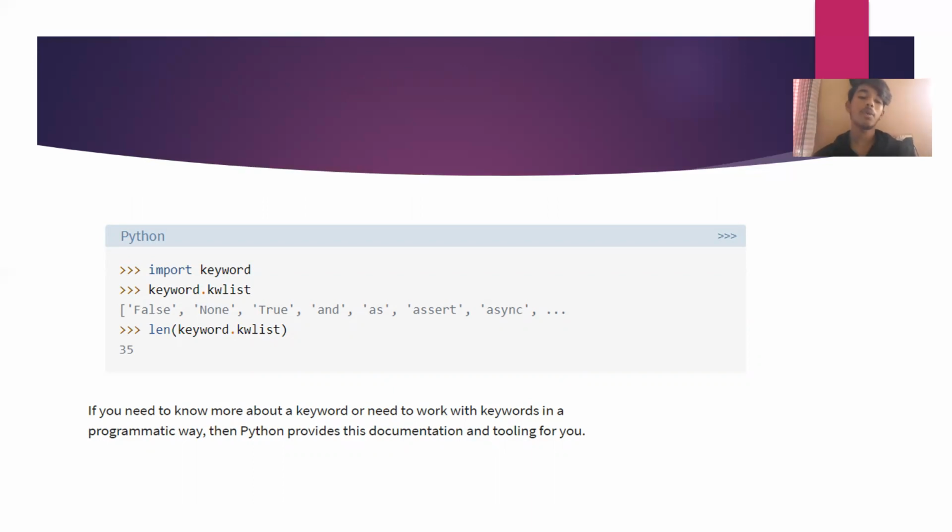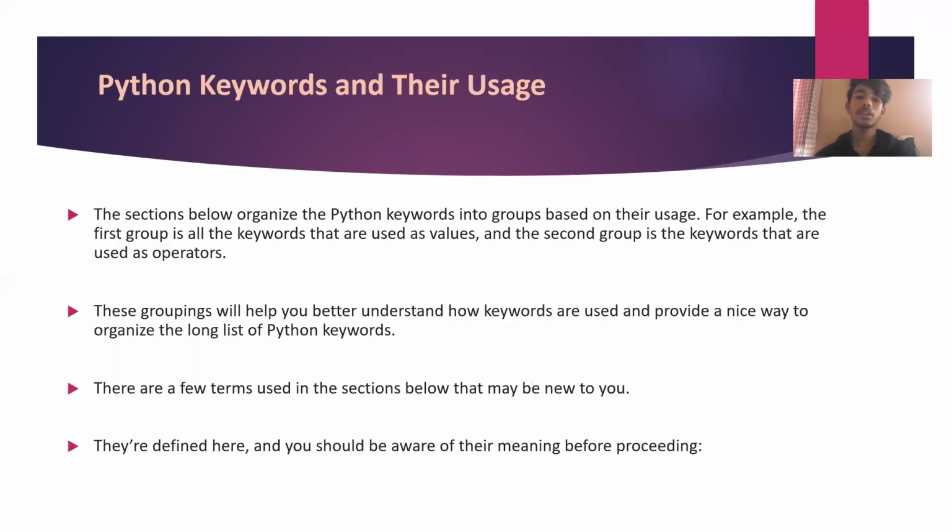If you need to know more about a keyword or need to work with keywords in a programmatic way, then Python provides this documentation and tooling for you. Python keywords and their uses. The sections below organize the Python keywords in groups based on their usage. For example, the first group is all the keywords that are used as values, and the second group is the keywords that are used as operators.